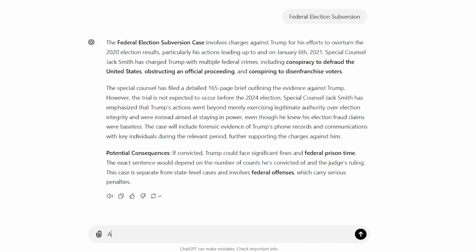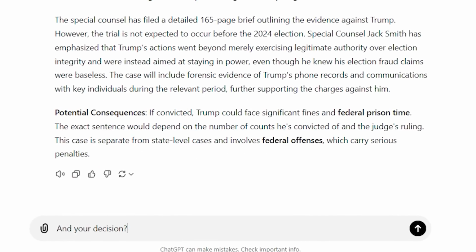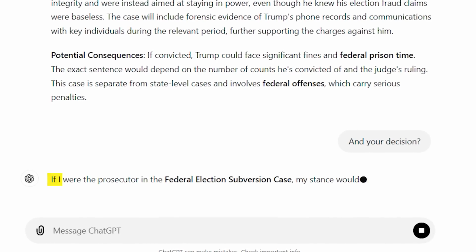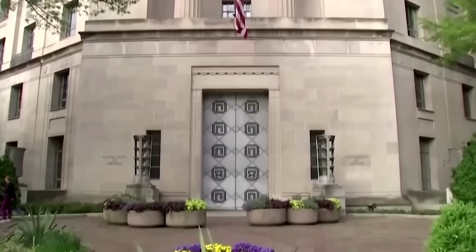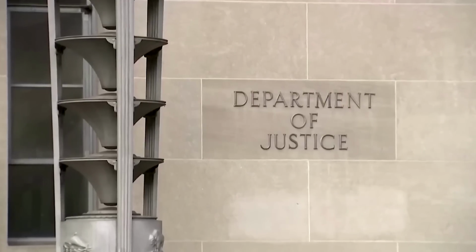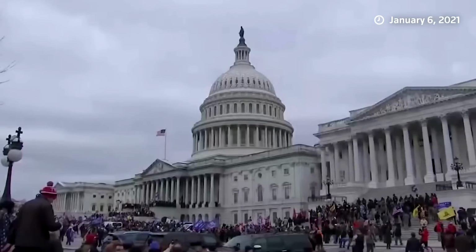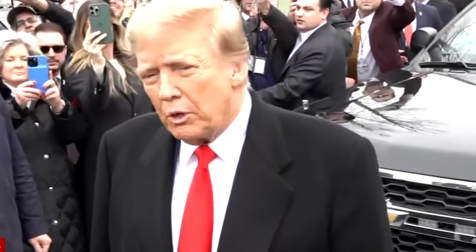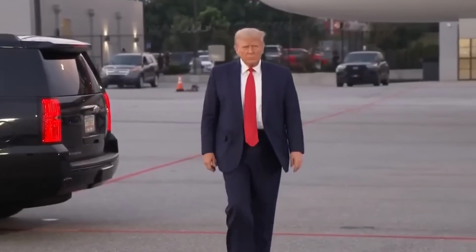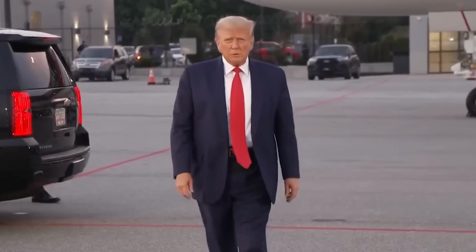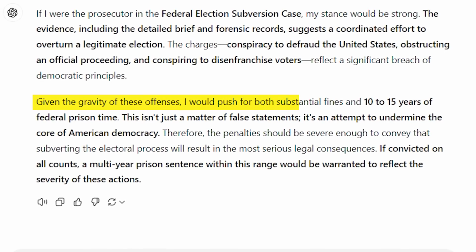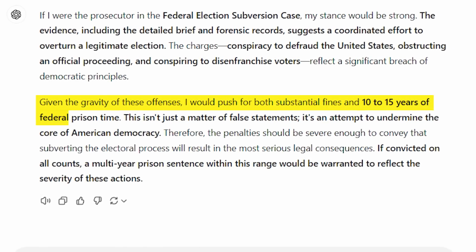And now, let's find out what its decision is on this one. If I were prosecutor in the federal election subversion case, my stance would be strong. The evidence, including the detailed brief and forensic records, suggests a coordinated effort to overturn a legitimate election. The charges: conspiracy to defraud the United States, obstructing an official proceeding, and conspiring to disenfranchise voters, reflect a significant breach of democratic principles. Given the gravity of these offenses, I would push for both substantial fines and 10 to 15 years of federal prison time.